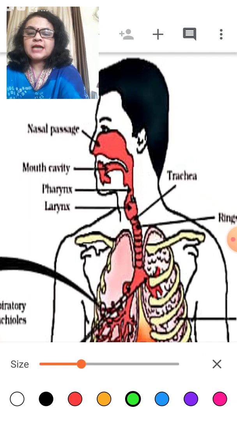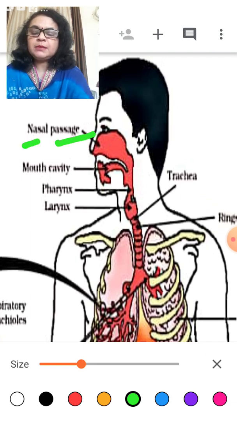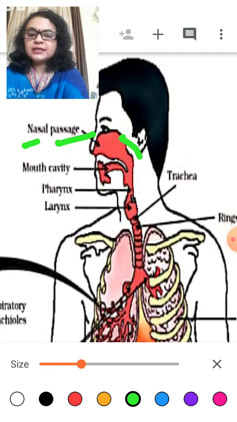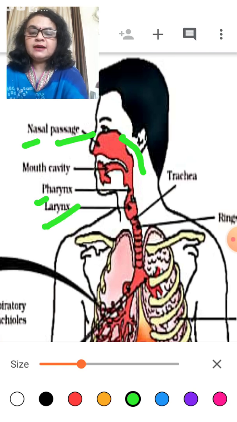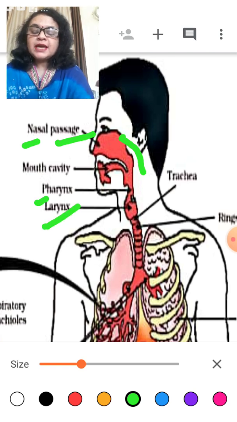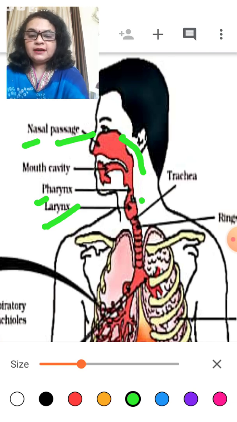First of all, it starts with the nose and the nasal passage. This is the nasal passage through which oxygen enters inside. Where does the oxygen enter? It enters the pharynx, then the larynx, then the trachea.